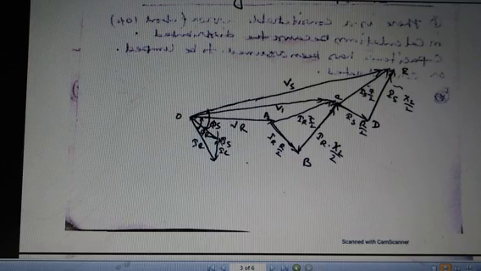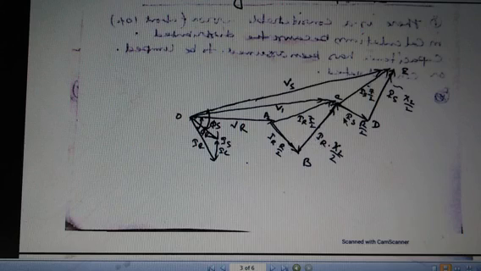The voltage drop for a particular side is IR into R by 2, and this drop is in phase with the current. The reactive drop IR into XL by 2 is 90 degrees ahead of the current, and this angle is 90 degrees.